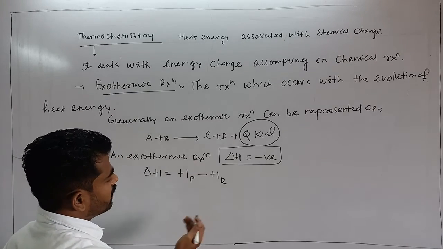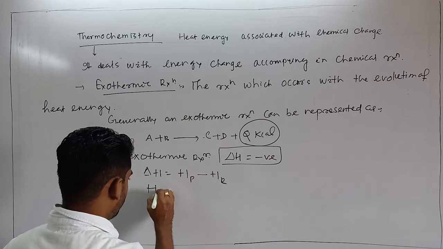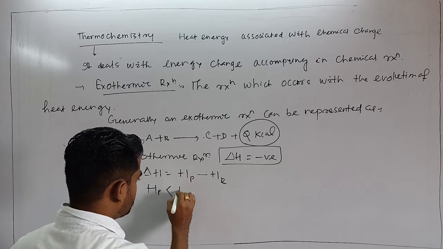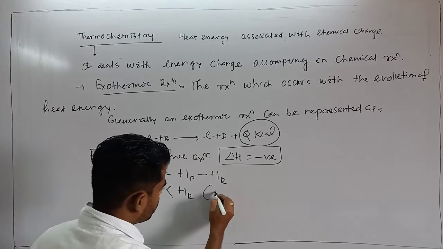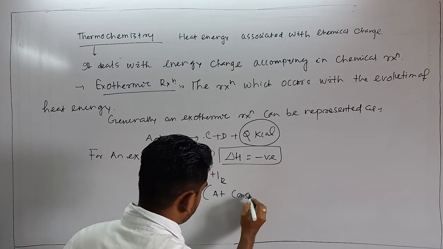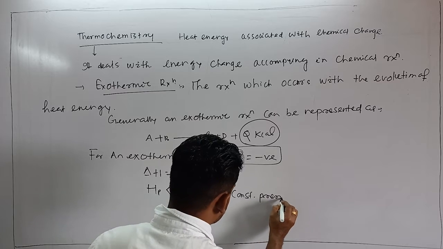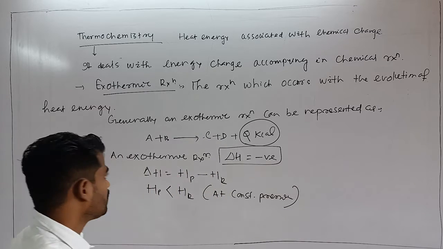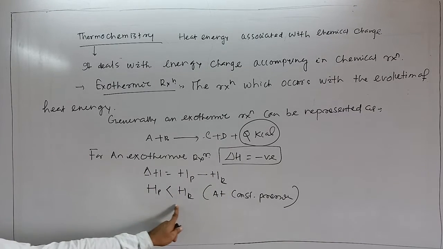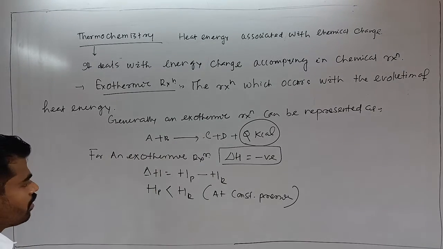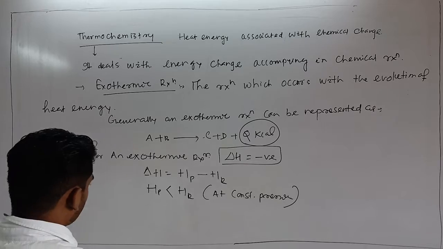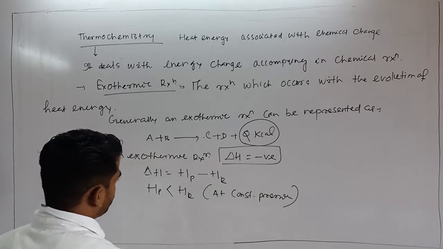Since energy is released, enthalpy of product is less than enthalpy of reactant, at constant pressure. Because as I told you in the last class, once the term enthalpy is there, it means heat content at constant pressure.